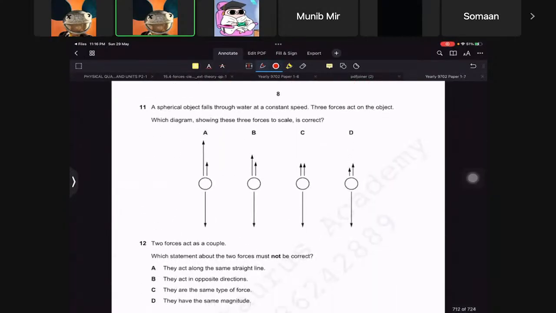Now, going to this one. The spherical object falls through water at constant speed. Pretty good. And then, which diagram showing these three forces is correct?